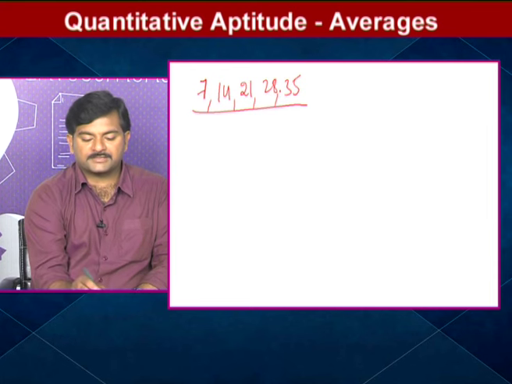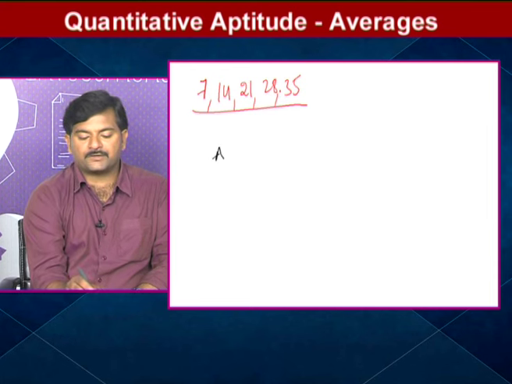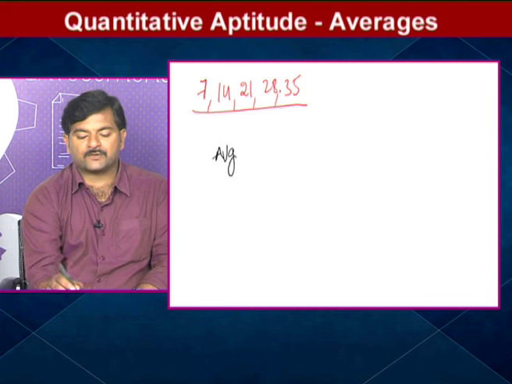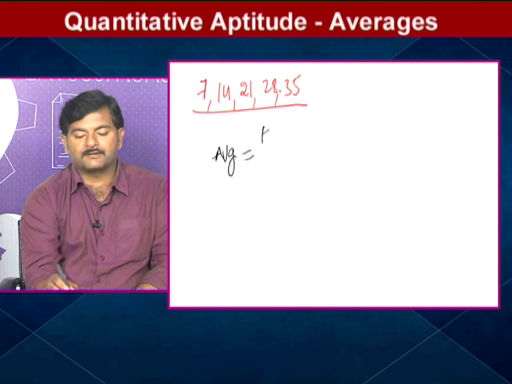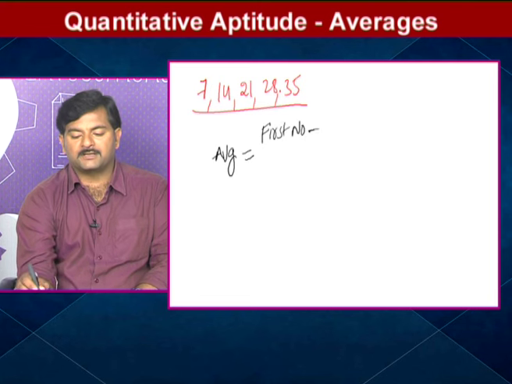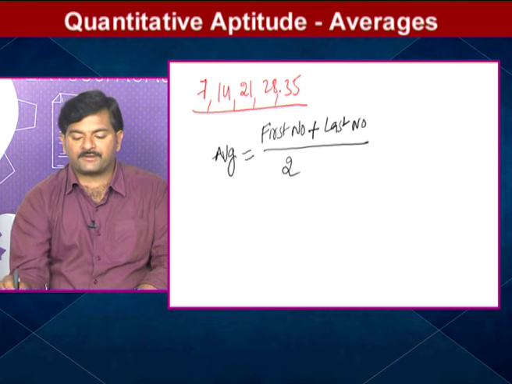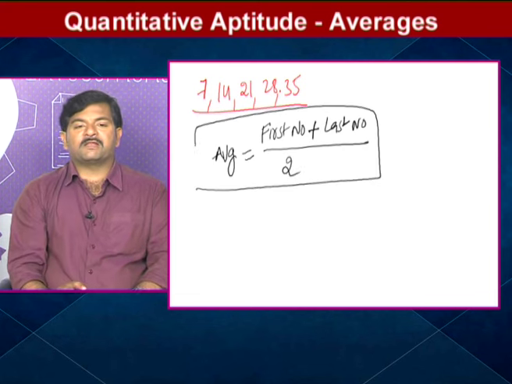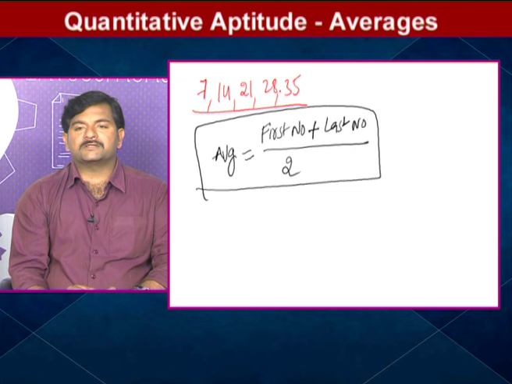The formula is average is equal to first number plus last number by 2. When can we use this formula? If the given observations differ by a constant term.